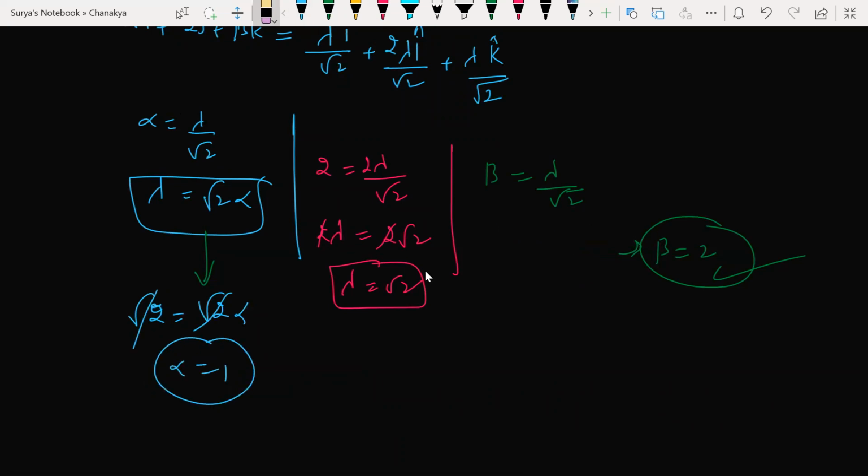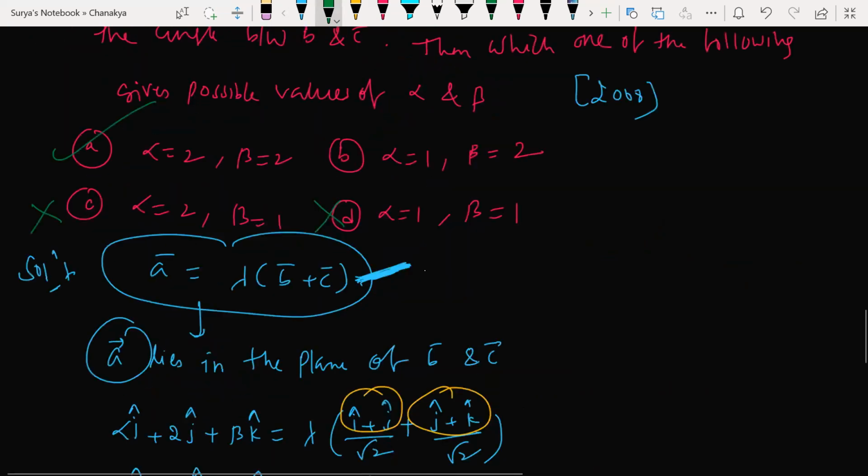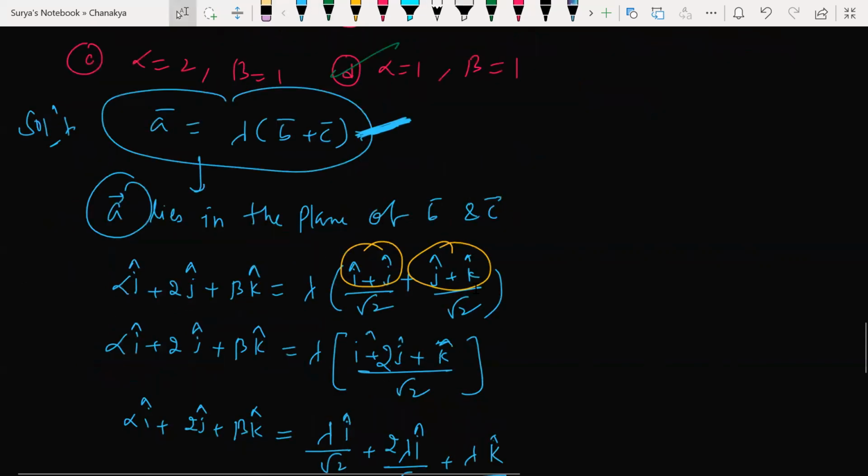Then beta also will change. Beta is equal to root 2 by root 2. This will get, beta is also 1. So 1, 1. Option D is correct. People, option D is correct. See, if you make a small mistake, the entire answer becomes wrong. All right, option D is correct.